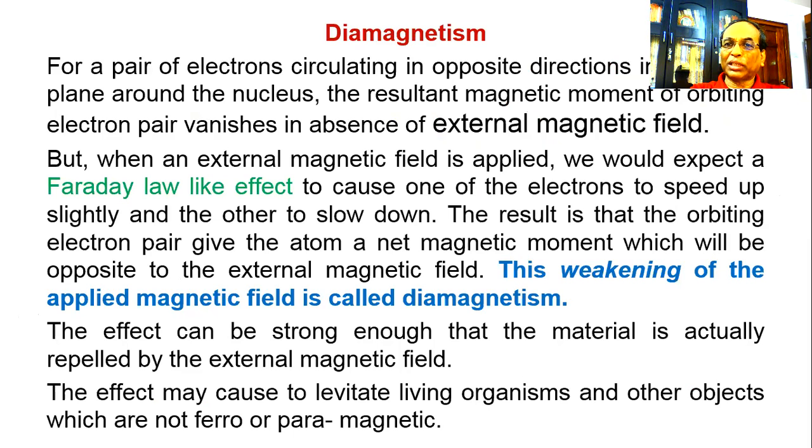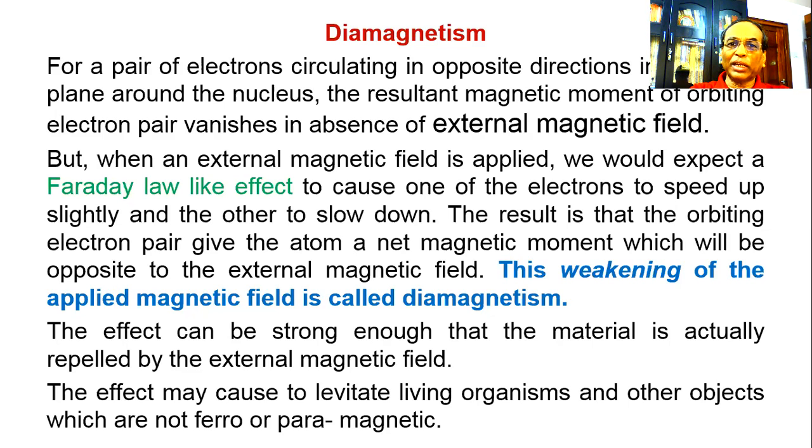When there is no external magnetic field, there is no moment due to the pair of oppositely orbiting electrons, so the magnetic moment vanishes.